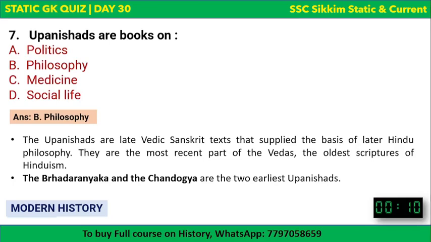There are many Upanishads, but the Brihadaranyaka and Chandogya are the two earliest Upanishads. There are other Upanishads like Katha Upanishad, and there is a Mandukya Upanishad. So there are many Upanishads like this. Two are mentioned here, which are the earliest Upanishads, Brihadaranyaka and Chandogya. So I hope it's clear.